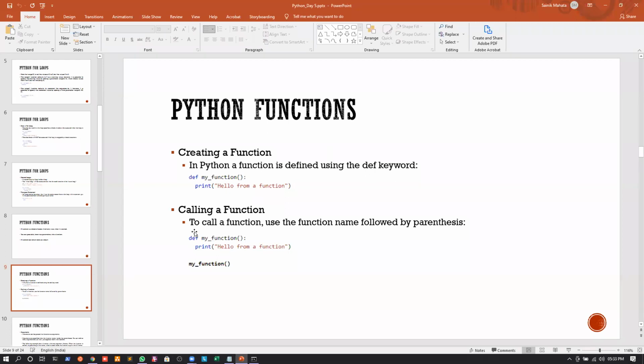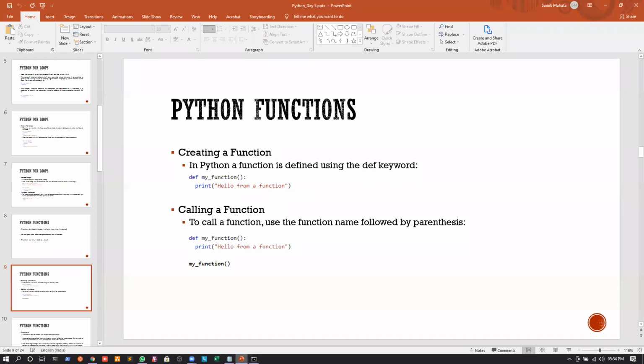Okay. Now again, you can see from the first example that if I want to create a function, I'm using the def keyword. Then after the def keyword, I will just give the name of the function, right? And whenever it's a function, it will start with an opening parenthesis and end with a closing parenthesis. In this example, you can see that in the parenthesis there is nothing, right? But again, if we want to pass values into this parenthesis, we can do that, right? And those values will now be known as what? Parameters. Okay. Now how do we do this? We will see an example in the next slides, or next two slides. Okay.